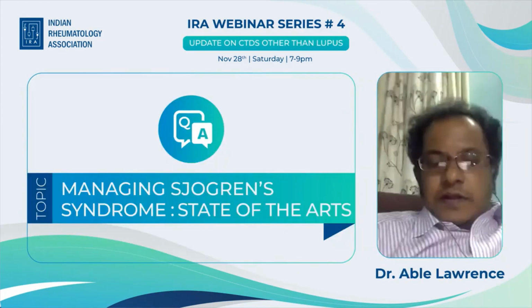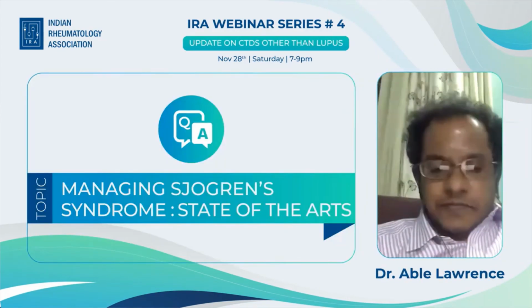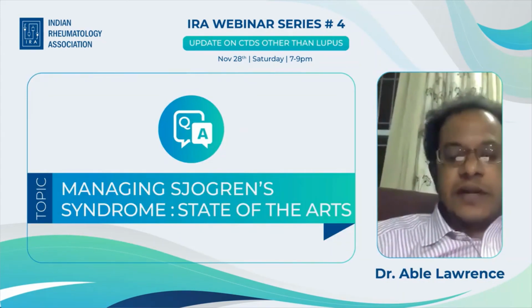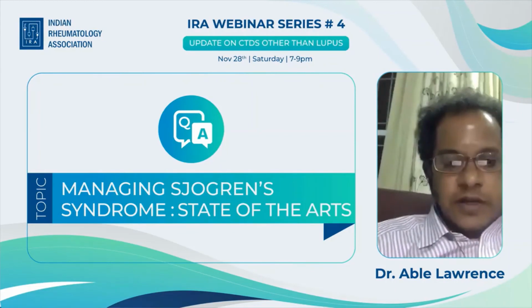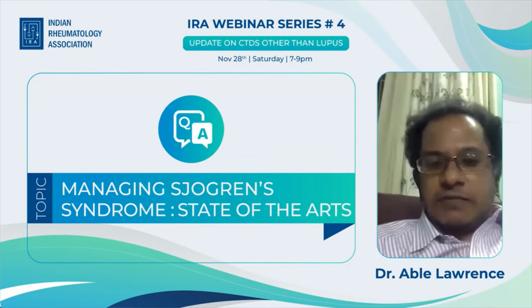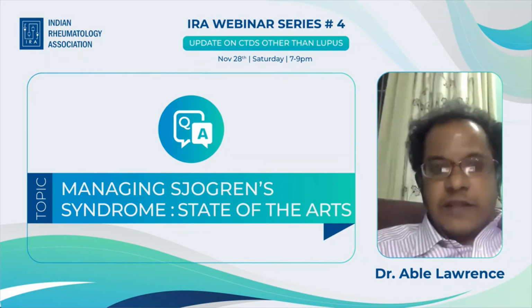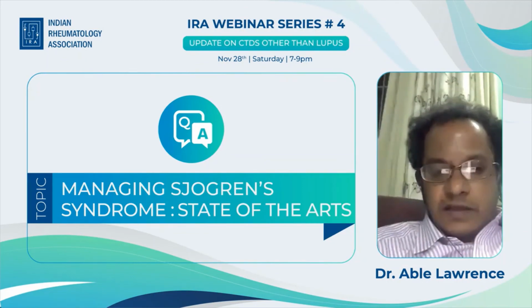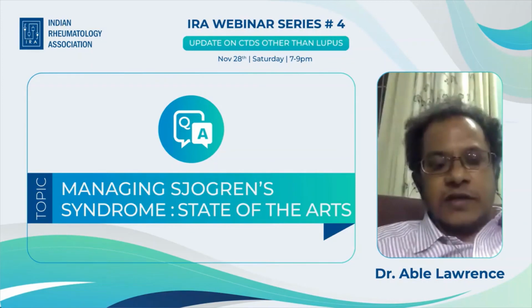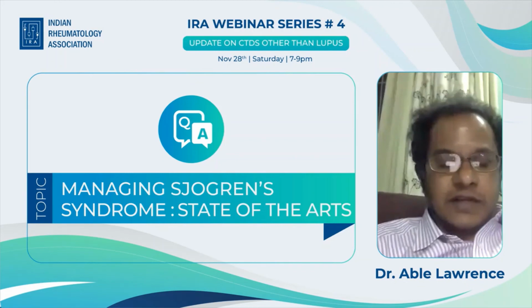Thank you for an excellent talk, which covered everything and also touched upon the heterogeneity of Sjogren syndrome as a disease, that different patients are different. And there are some interesting questions from the audience here. Vishad would like to ask about the window of opportunity in Sjogren syndrome. That is, are there situations where some of the patients with dryness may be treated at some particular stage?